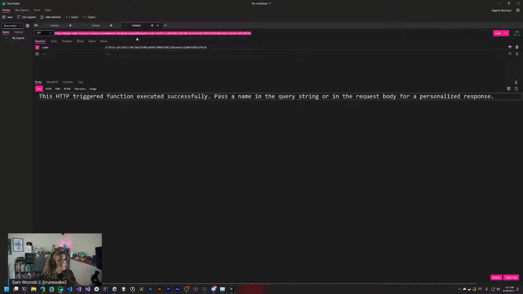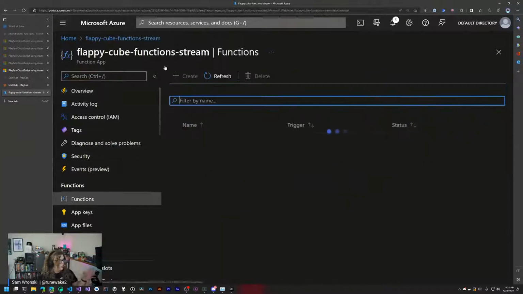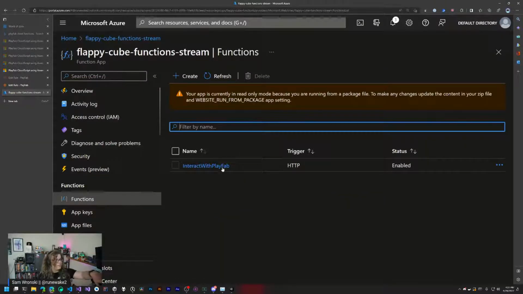So we're going to grab that same URL and jump back over here to PlayFab just to show everything's still here. Here is our interact with PlayFab. It's the same thing. And you can also see this one's marked as read-only mode. That's because we deployed a binary with all of our compiled functions.